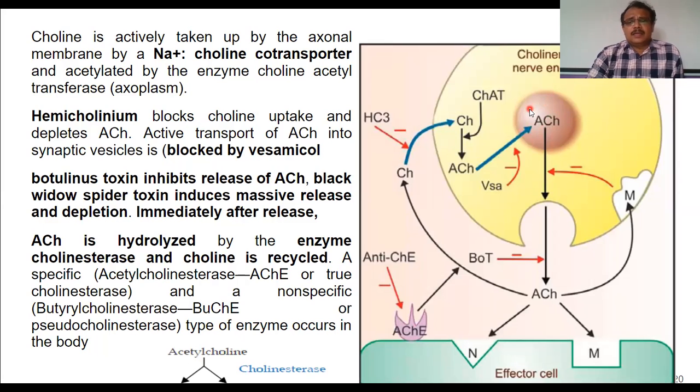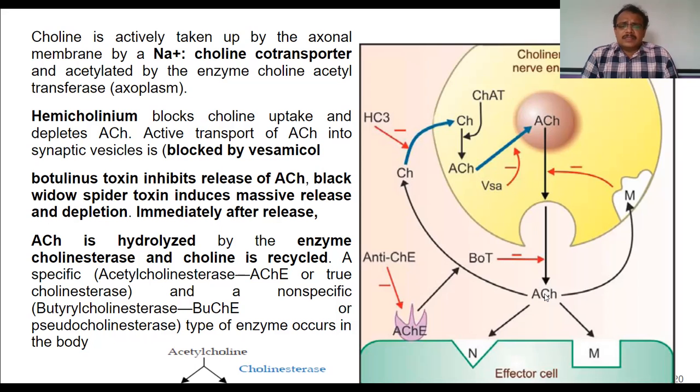synaptic vesicles. Whenever a nerve impulse reaches the cholinergic nerve ending, this leads to fusion of synaptic vesicles with the membrane of the axon, and this leads to exocytosis of acetylcholine. The released acetylcholine will act on the receptors present on the adjacent membrane, whether in the ganglia or in the organ to which the cholinergic nerves are supplied, and produce their actions.